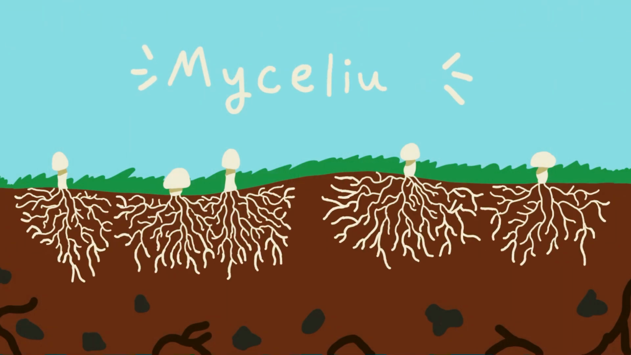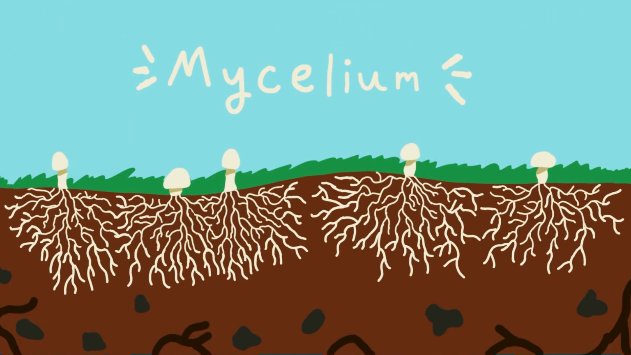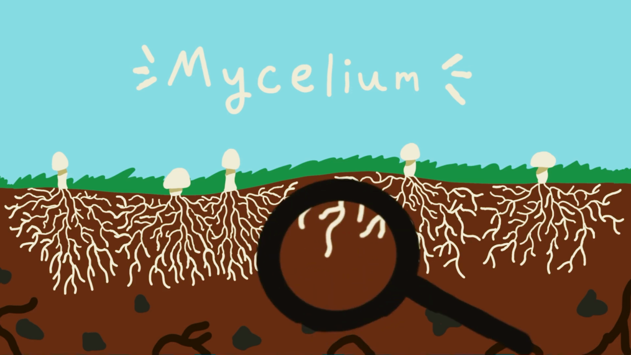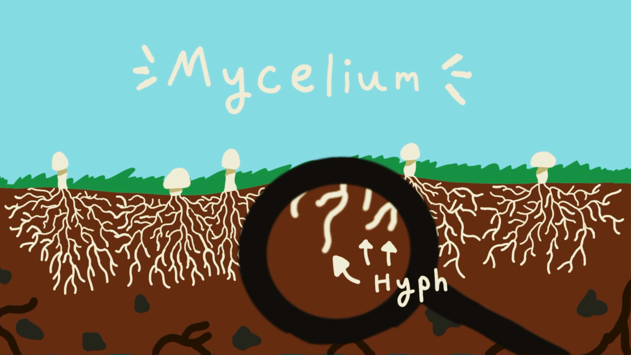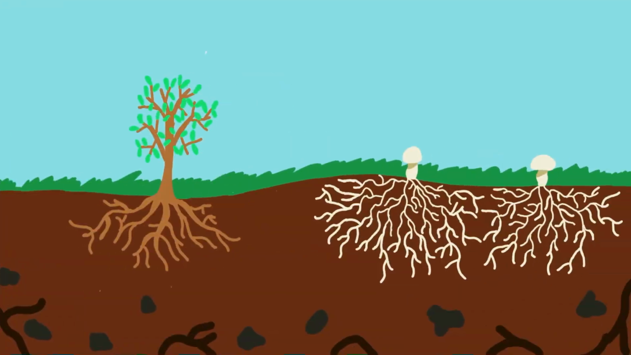Mycelium is the root-like structure of fungi, composed of branching tubular filaments called hyphae. It's an ecological connective tissue, almost like the nervous system of nature. Each strand of mycelium has a hyphal tip, or the growing end of the fungal root. These fungal roots connect to and extend the root systems of plants in a type of symbiosis, creating what we call the mycorrhizal network. Both plant and fungus emit chemicals to attract each other.